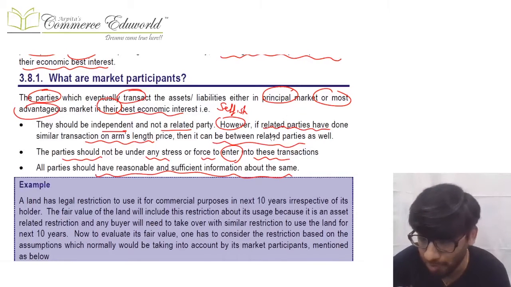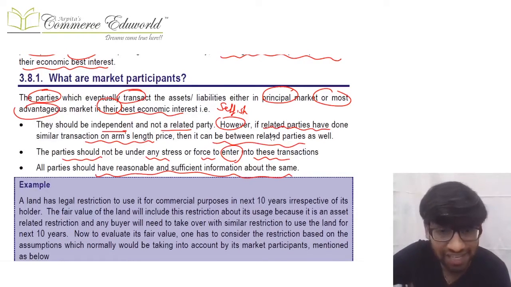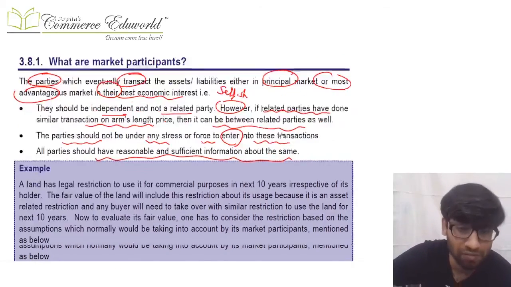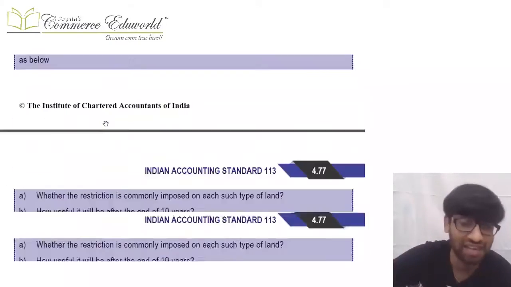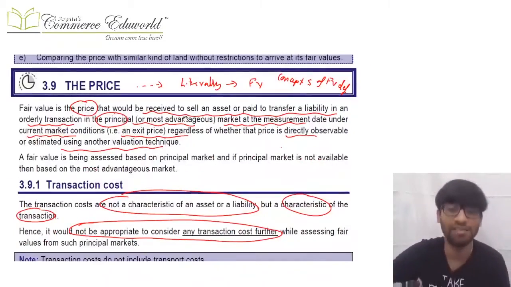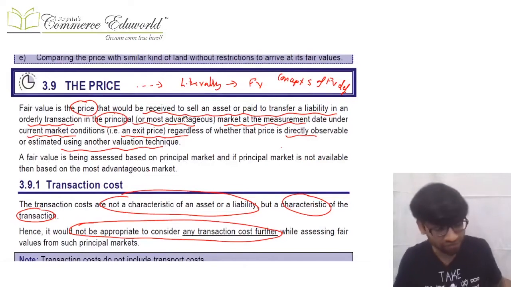Further, that party should not be under any stress. They should have sufficient reasonable information. Then those parties can be considered market participants, meaning they are the proper parties, and they can help us decide the price. And now comes the price, the last part where fair valuation will be done.